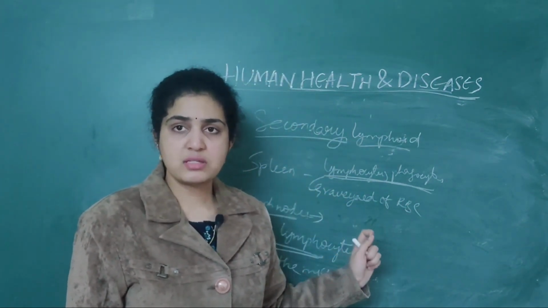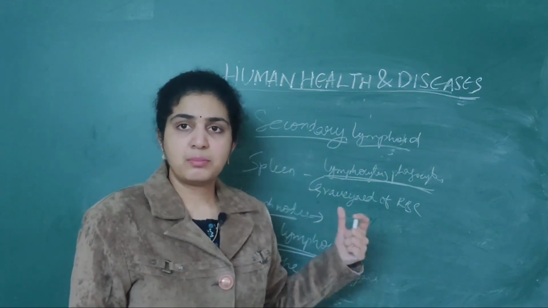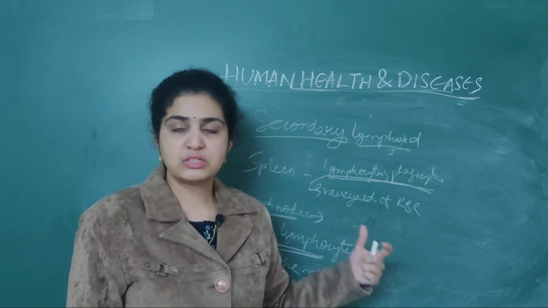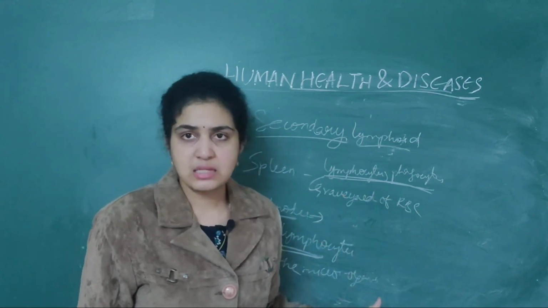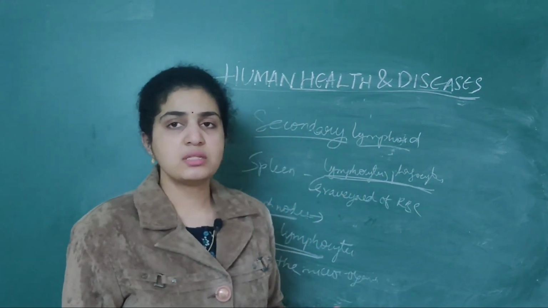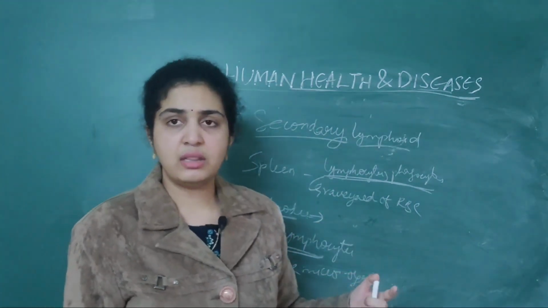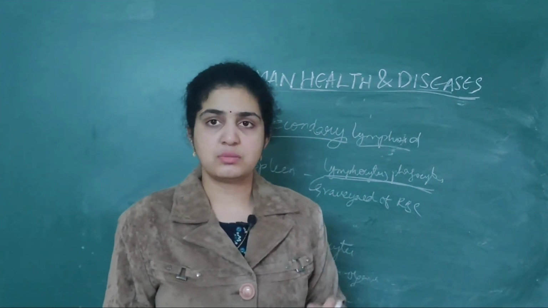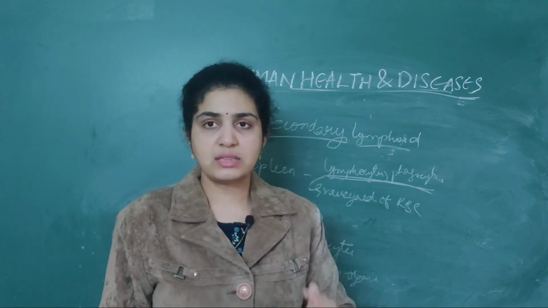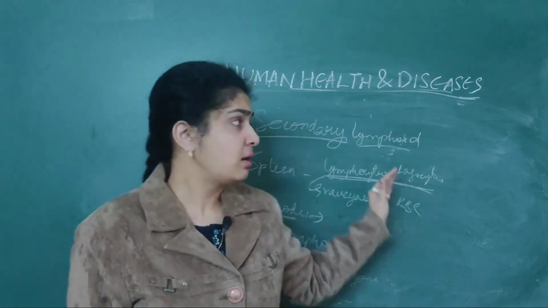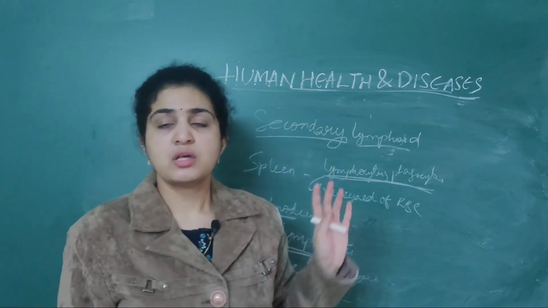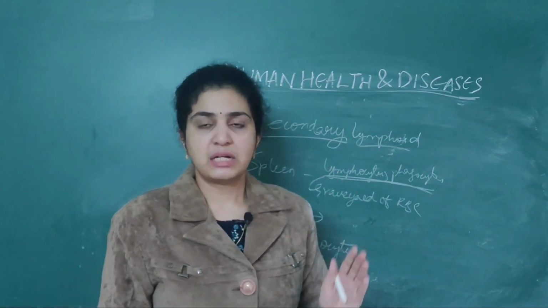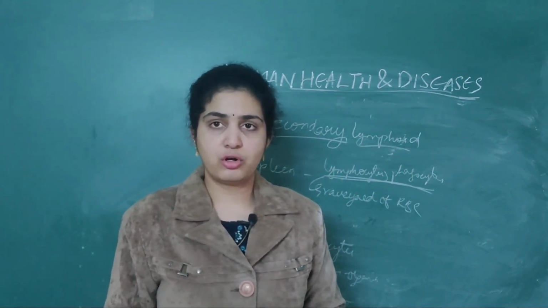What is the use of this? They produce numerous lymphocytes and help in attacking the antigen. So these are the secondary lymphoid organs associated with the immune system. Primary are bone marrow and thymus. Secondary are simple, that is nothing but spleen as well as lymph nodes. So this is about the primary as well as secondary lymphoid organs.